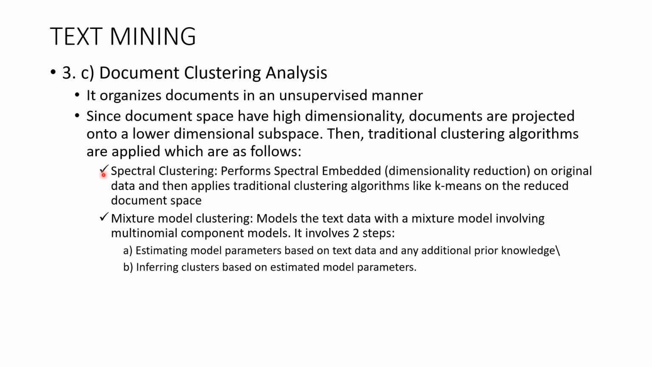This is spectral clustering, where the high dimensional data is reduced to low dimensional data and then traditional algorithms like k-means, hierarchical clustering, DBSCAN are applied. Then mixture model clustering models the text data with a mixture model involving multinomial component models. It involves two steps: estimating model parameters based on text data and any additional prior knowledge, and inferring clusters based on the estimated model parameters. This is a new concept called hybrid clustering, where we combine two or three clustering methods together to provide a more efficient clustering.